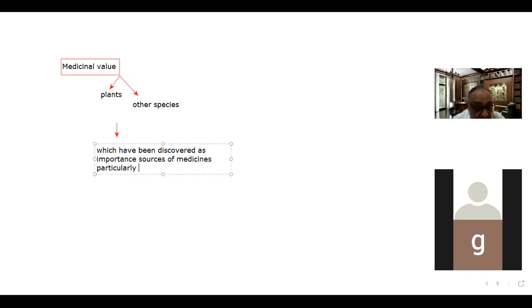for cardiovascular diseases, meaning heart diseases, ulcers, and leukemia, which is blood cancer, etc. So corals are an important source of medicine for a number of diseases.